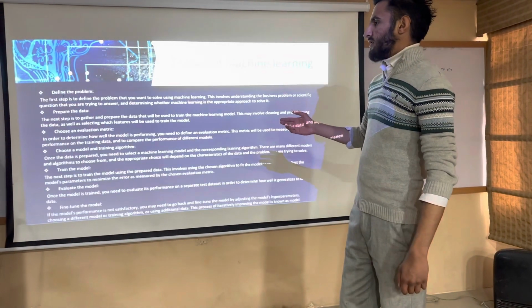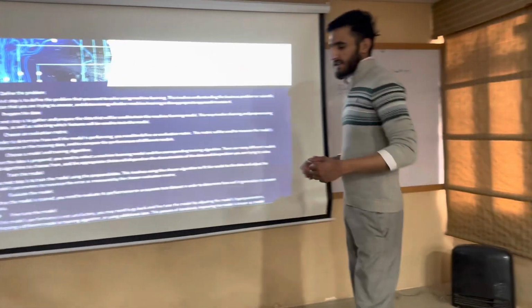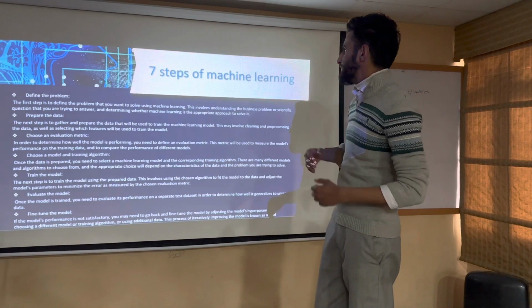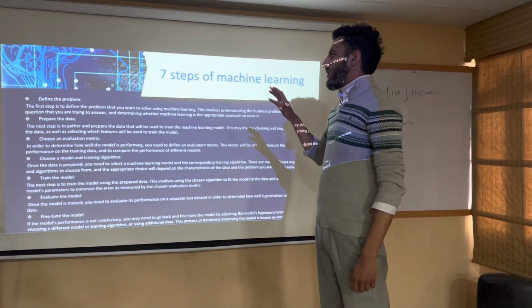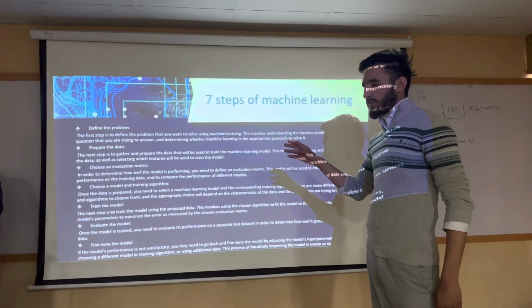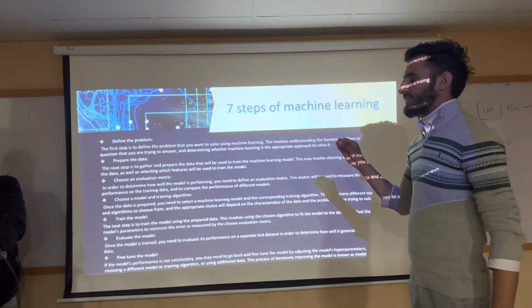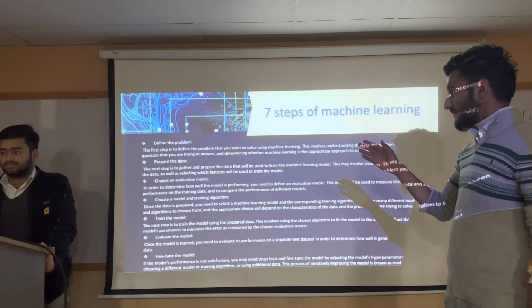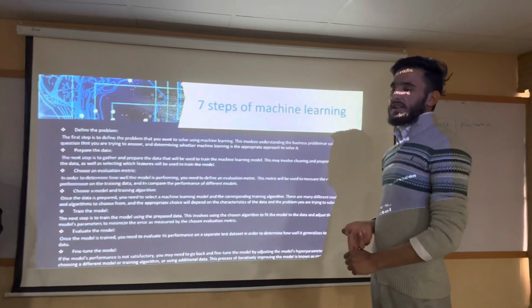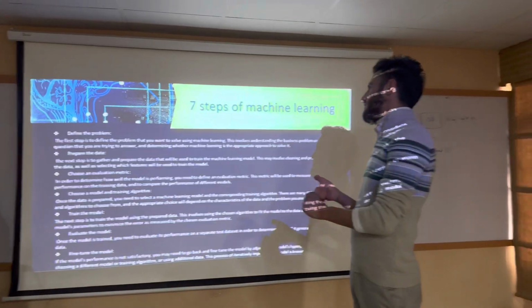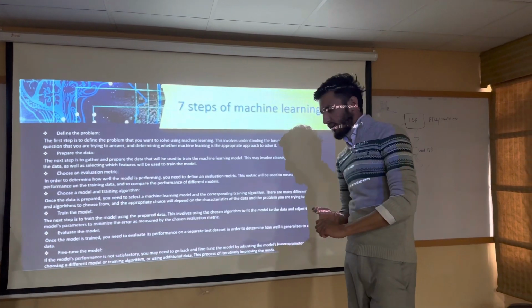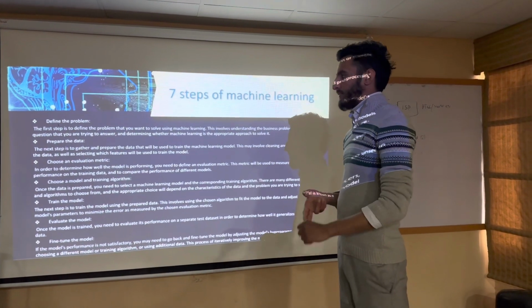Let's talk about the 7 steps of machine learning. First of all, it comes with the definition of the problem. Our machine will define our problem. Let's suppose it's a mathematical error or a physical problem.